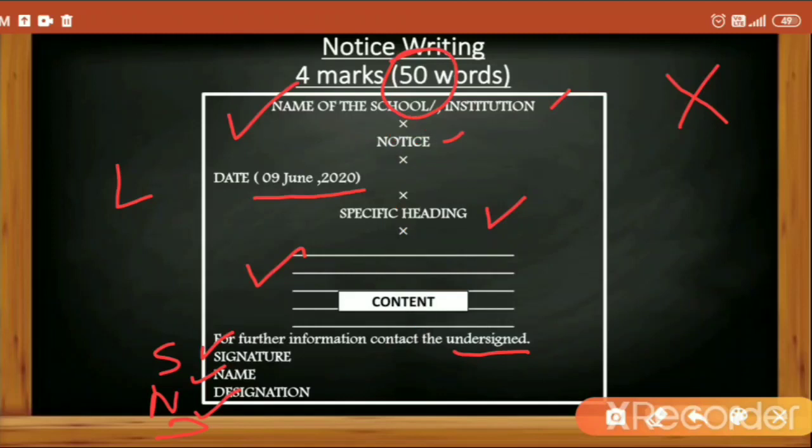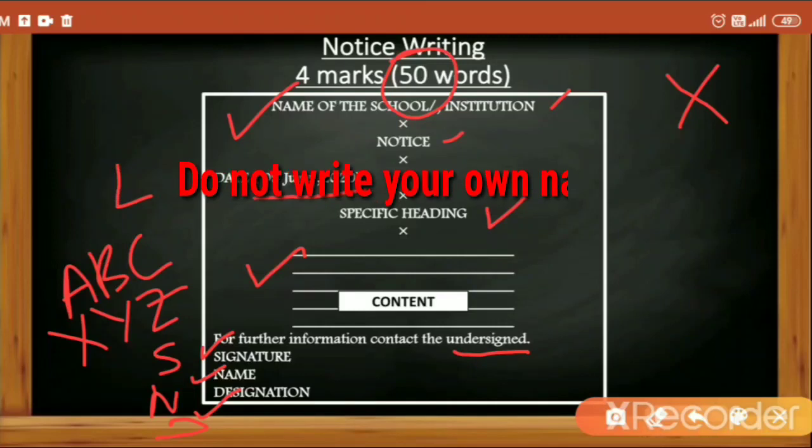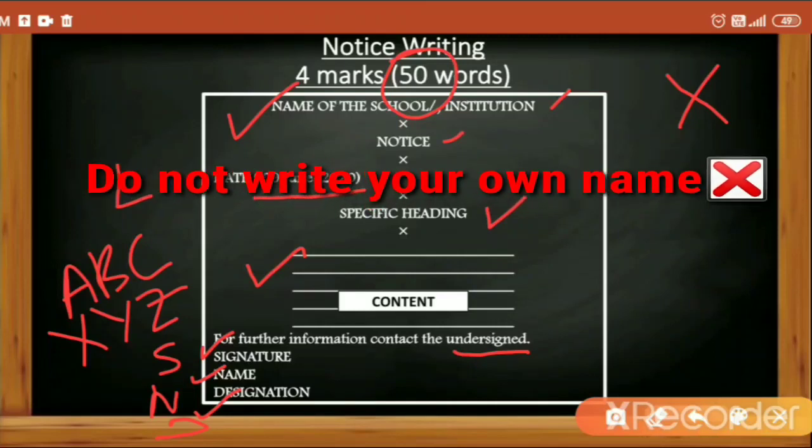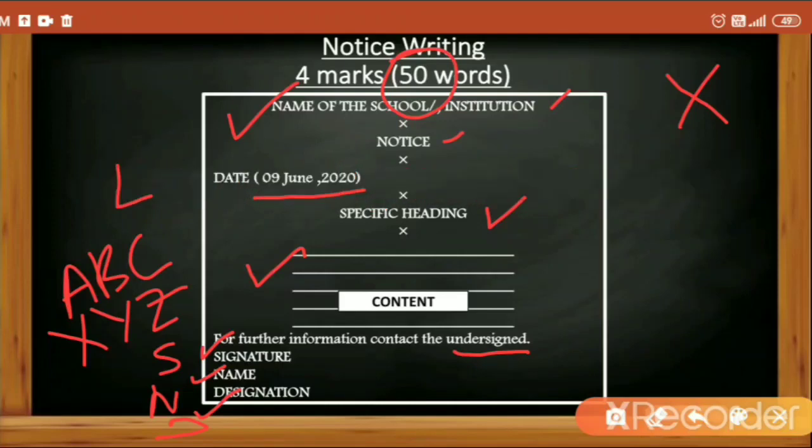So the name, if the name is given in the question, we will again blindly write that. But if no name is given, then we would be writing either ABC or XYZ. We again cannot write our own name. According to that we will be putting a signature above the name and the designation below the name. The designation means our post.